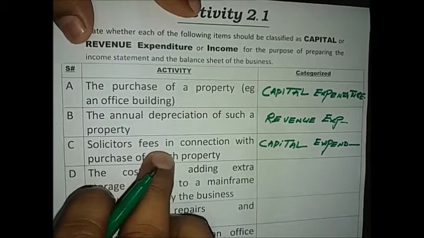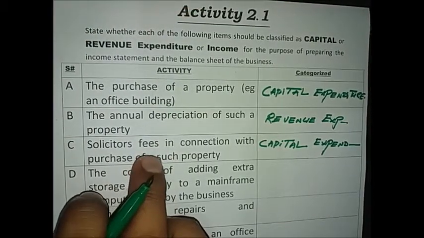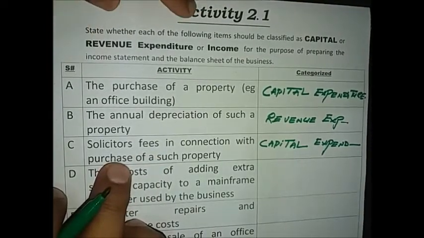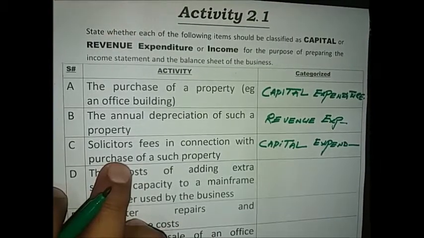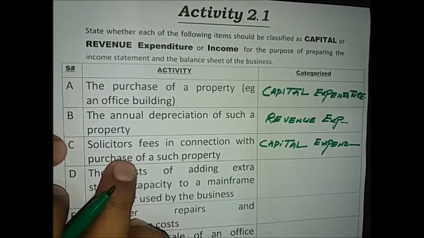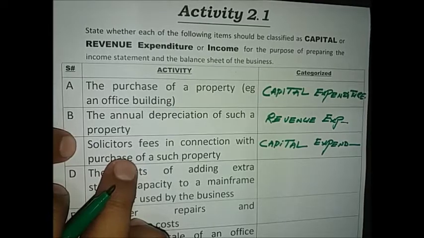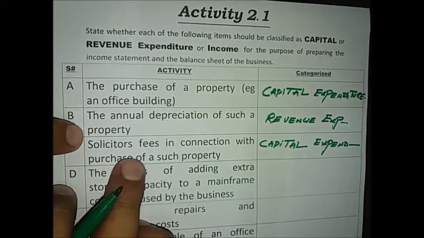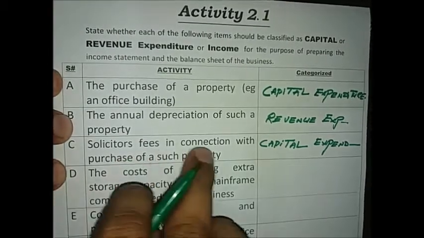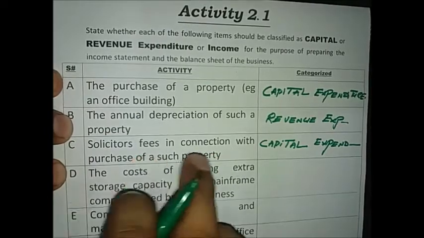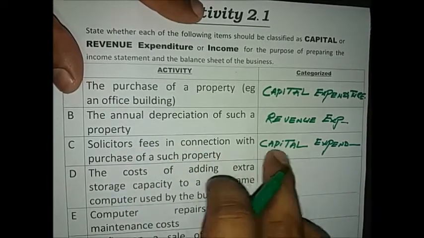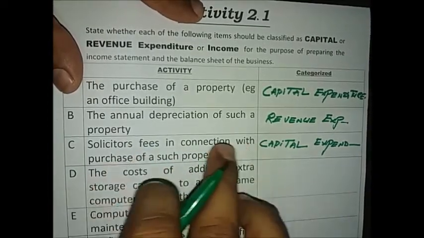Why? Because of every legal fee when we are purchasing any kind of non-current asset. For example, when we are acquiring a piece of land, we contact the revenue department, and the revenue department issues the registry of the piece of land. The registry fee is the legal fee which we have to pay for acquiring that piece of land. That legal fee of the registry will be added to the piece of land. The piece of land is a non-current asset, so this will be recorded in the capital expenditure.